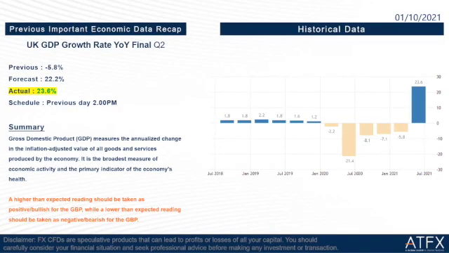Let's start our briefing by taking a recap on previous important economic data. The first one is UK GDP growth rate year-on-year final Q2. Previous is negative 5.8%. The forecast is 22.2%, and the actual is 23.6%, which is slightly higher than forecast. So it is good news for GBP.